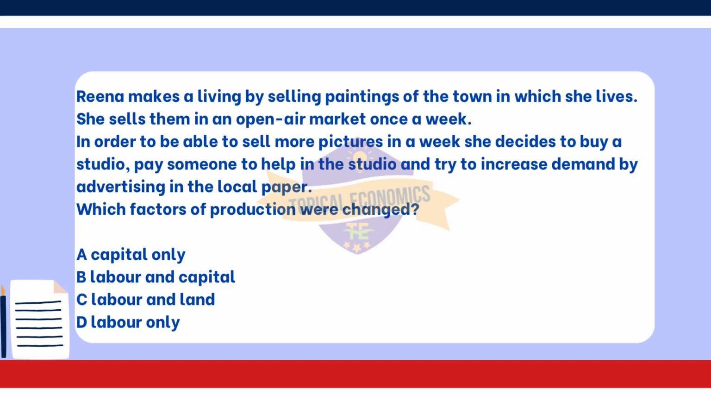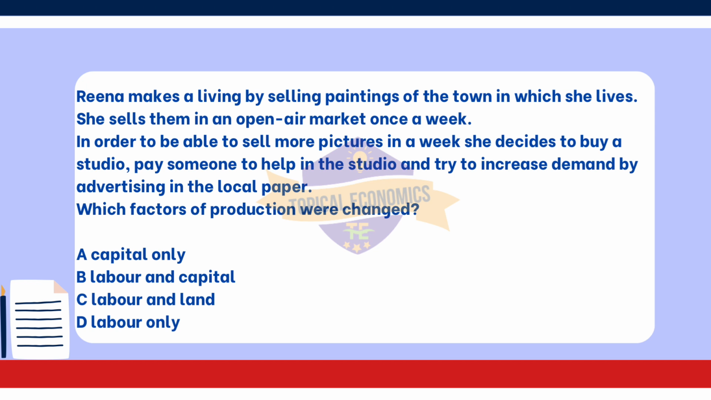For capital, she purchased a studio and invested in advertising, both of which are capital expenditures aimed at improving her production and sales. Looking at the other options. Option A, capital only, is incorrect, because while she did invest in capital by buying a studio and advertising, she also increased labor by hiring help.